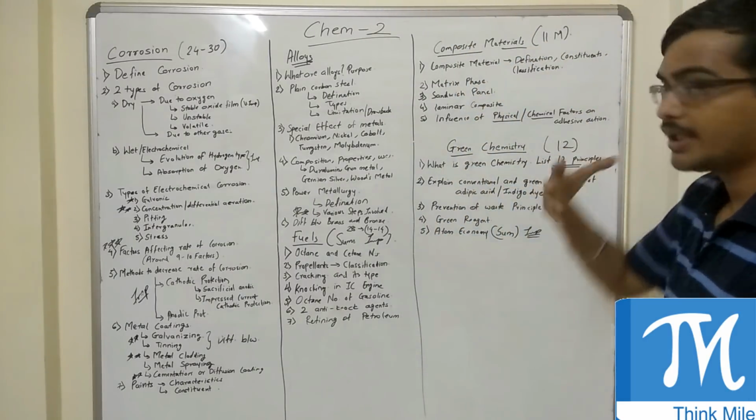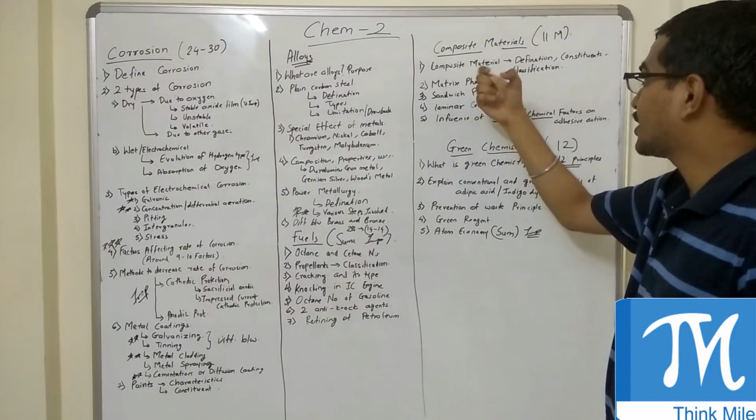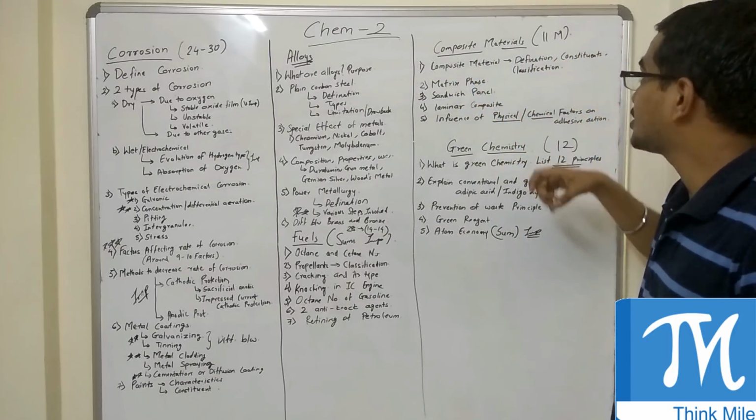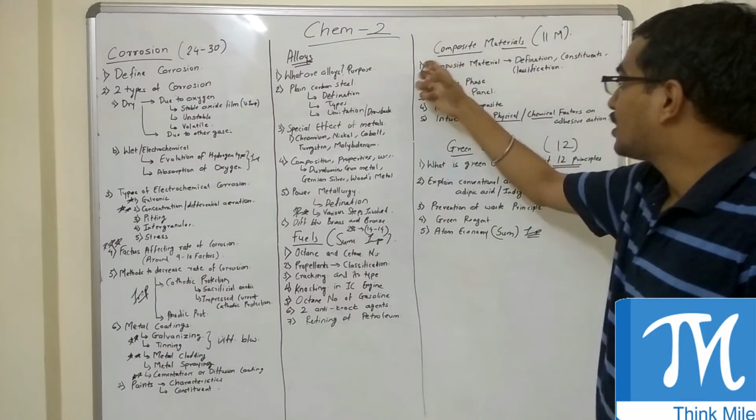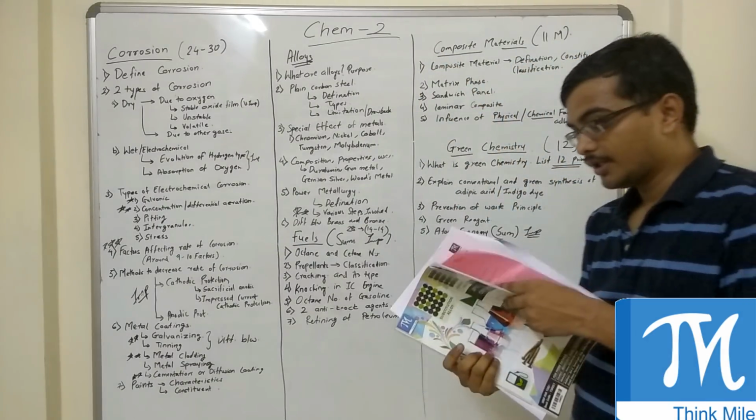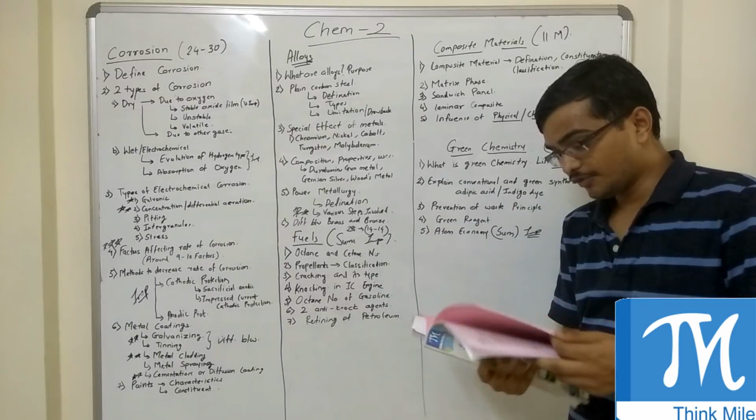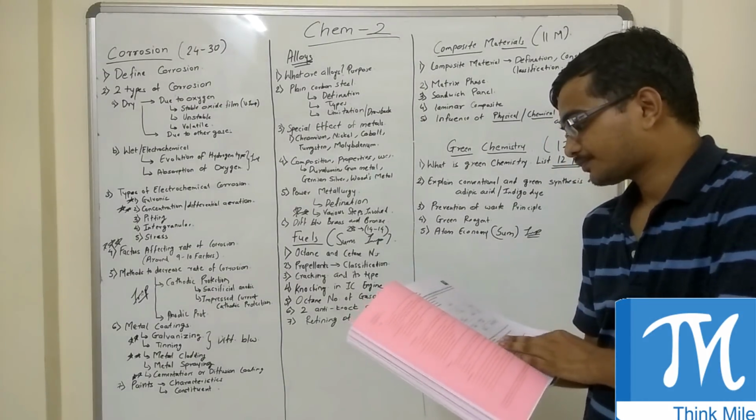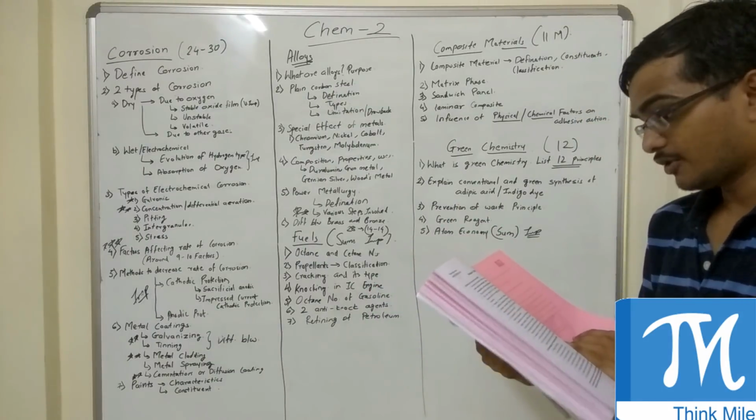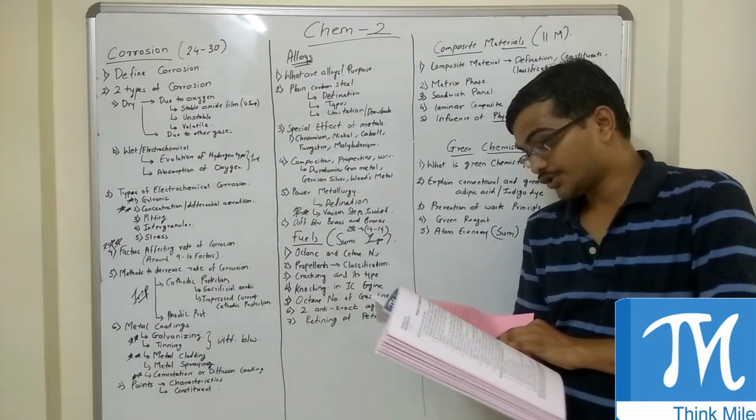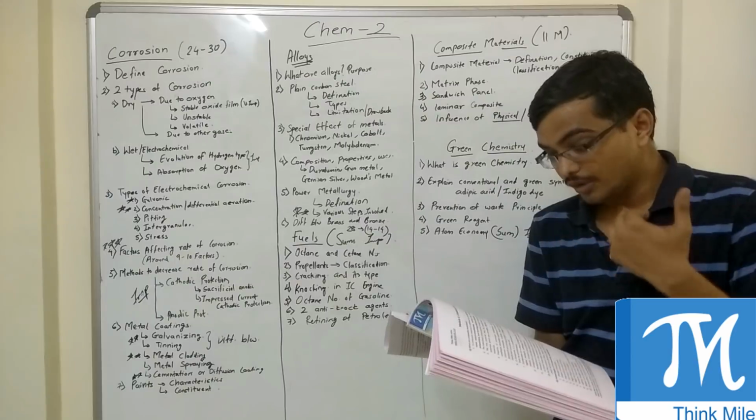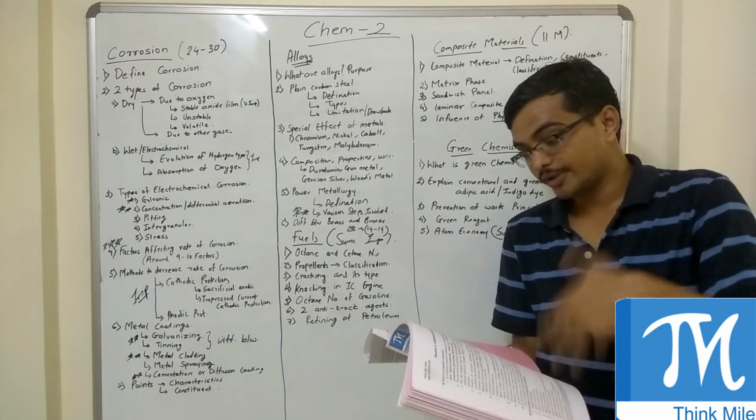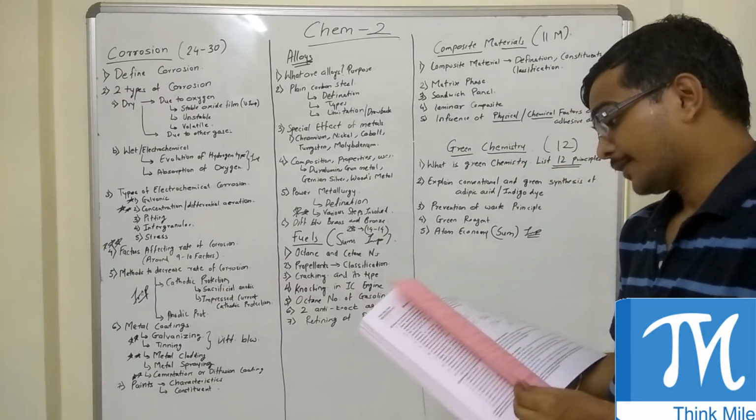In composite materials, what they generally ask is, what are composite materials? Its constituents and classification. In its constituents, matrix phase comes. So what are composite materials? They ask, what are the constituents of composite material? There are two: matrix phase and dispersed phase. In that, matrix phase is very important. They generally ask that. Okay.